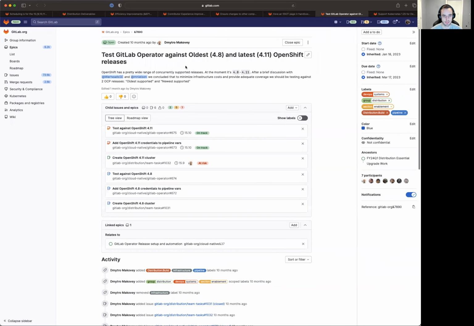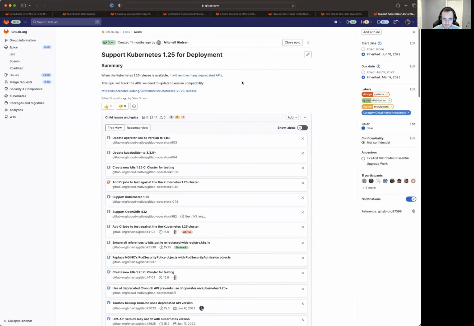We are still testing against 4.8 and 4.11. We wrapped up a lot of the work for 4.8, and now moving into 15.10, we're going to be working on 4.11 for OpenShift work. And then moving forward, in 15.9 we finished up supporting Kubernetes 1.22, and now we're going to be starting on supporting Kubernetes 1.25. We will not finish everything here in 15.10. You can see only one of the issues right now is marked as 15.10, but we're going to continue working towards it and making progress, and then probably wrap it up in 15.11, or at least in anticipation for 16.0.